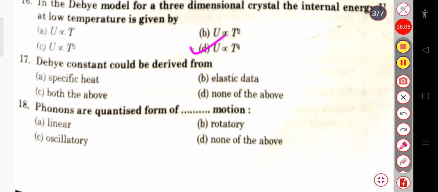The next question is, Debye constant could be derived from the specific heat, elastic data, both of the above, none of the above. So here the specific heat as well as the elastic data, that is both of the above, will be the correct answer. The Debye constant could be derived from specific heat as well as the elastic data. Then the next question, phonons are quantized form of dash motion: linear, rotatory, oscillatory, or none of the above. So the phonons are quantized form of oscillatory motion. Okay, so this is our correct answer.